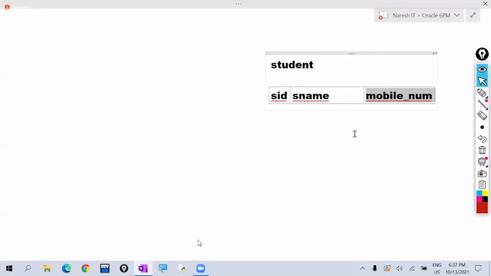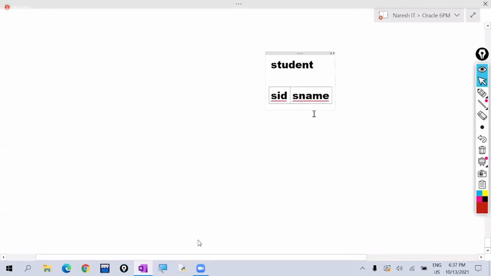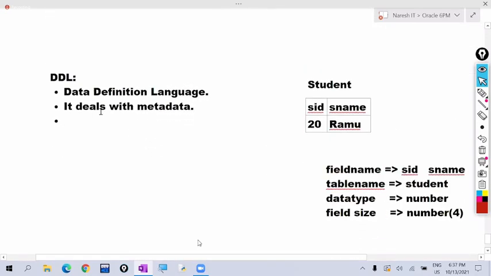Here, now how many columns are there? 2 columns are there. I want to change the structure of the table now. I'm adding one more column. Now how many columns are there? 3 columns are there. We are adding one more column to the existing table. No, I don't want this column. I'm removing this column. Now how many columns are there? 2 columns. So like this, we are adding the columns. We are dropping the columns. So we are creating the tables and we are changing the structure of the tables. To create the tables and to change the structure of the tables, generally we use these DDL commands.